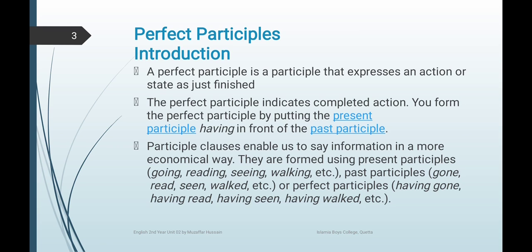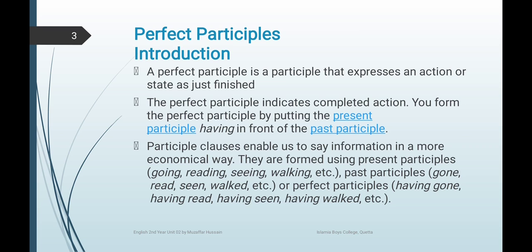As an introduction, a perfect participle is a participle that expresses an action or a state as just finished. You can assume this from the words perfect and participle. Participles are used in the ing form, the first form of the verb plus ing, and in perfect participles only having is used.